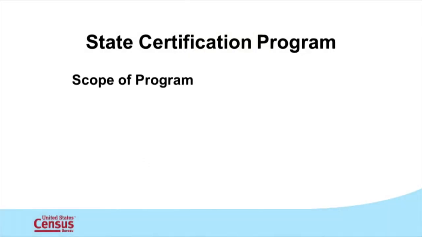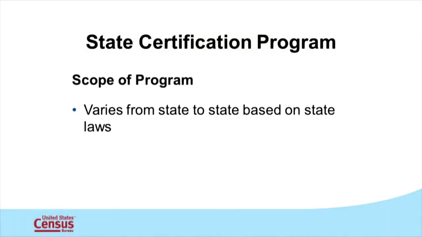The scope of the state certification program varies from state to state, based on each state's laws pertaining to incorporations, disincorporations, and legal boundary changes. State statutes, constitutions, or state codes provide the provisions for these changes. Some states require local governments to report all legal boundary change information to the state government.